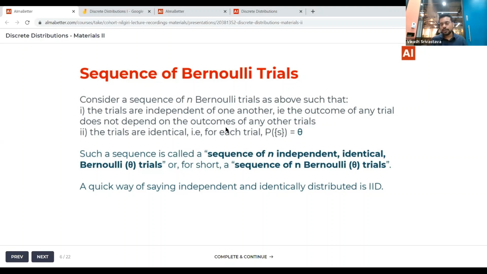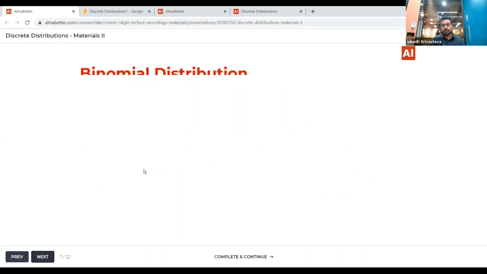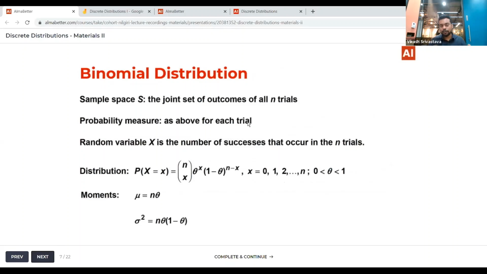So now we know what a sequence of Bernoulli trials is. Let's understand what a binomial distribution is. This is what Sheets was basically concerned about. I'll tell you how it differs from your normal Bernoulli trial. A Bernoulli trial is a single experiment in which there are two possible outcomes.